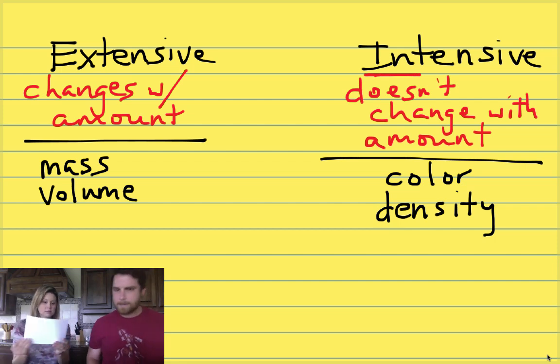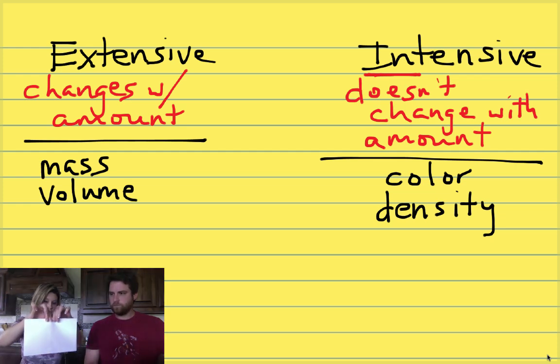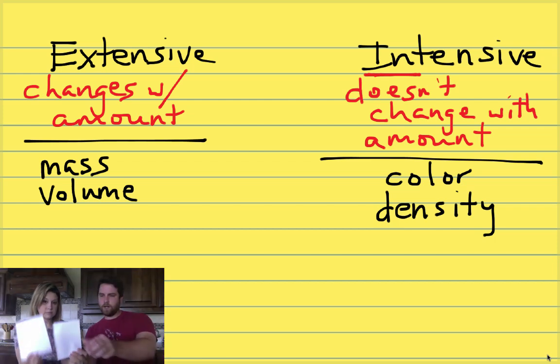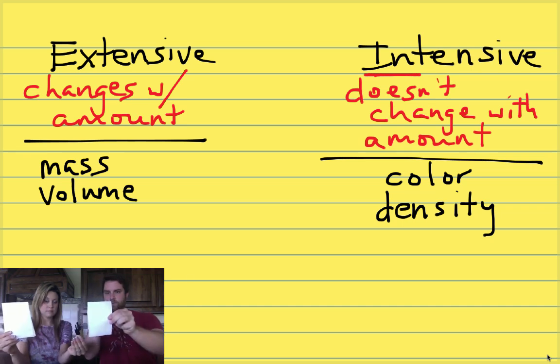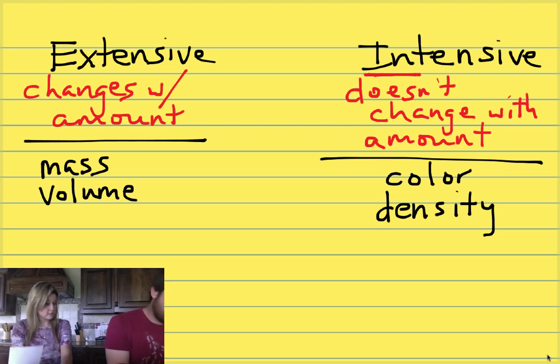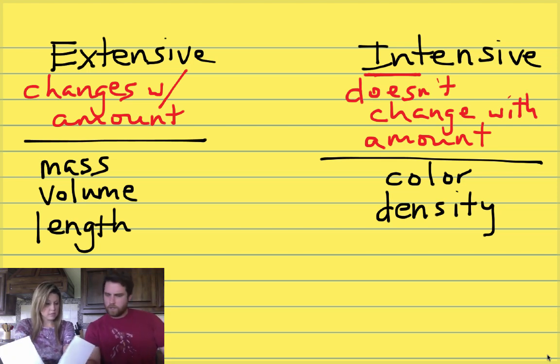Now let's look at paper, which is a solid. We've looked at liquids, well, let's look at a solid. I have length of the paper, and I have a mass of this paper. Color is white. Now if I tear the paper in half, I've changed the amount. When it was together, it had a certain length, but now you've torn it in half, and now we have a different length. Length changed, so that would be extensive. The mass changed. We've already talked about mass. Color's the same.